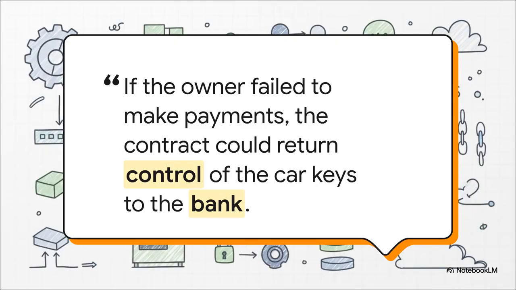And here is the absolute kicker. If the owner misses a payment, the contract doesn't need to send a letter or call a repo man. No, the contract itself takes action. It automatically cancels the owner's digital key and gives control of the car right back to the bank. The enforcement is literally built into the property.